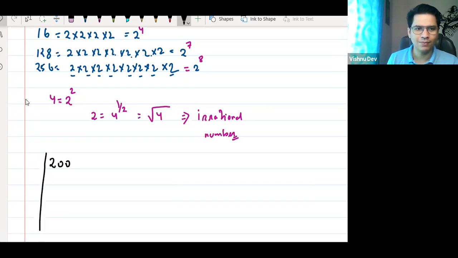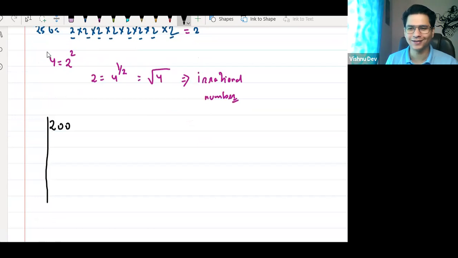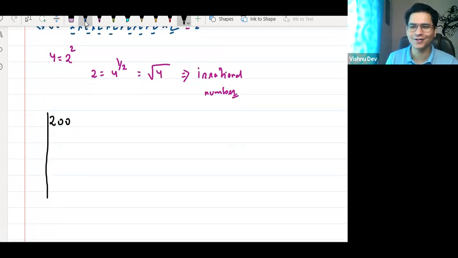I'm very bad at this drawing, right? I cannot draw straight lines. I don't know, this is a curse that I have been given. Okay, I cannot draw straight lines.